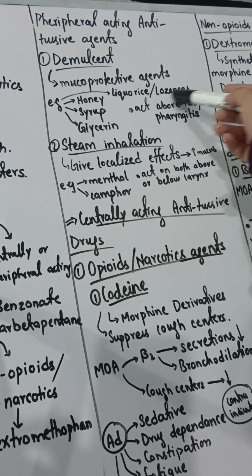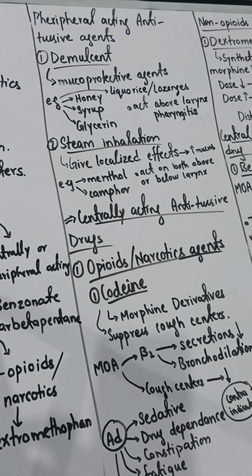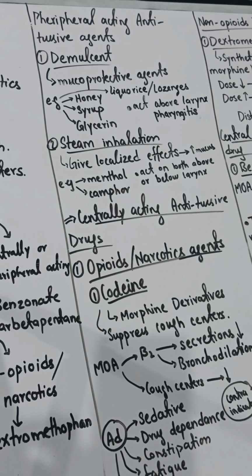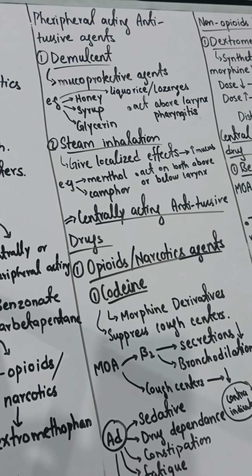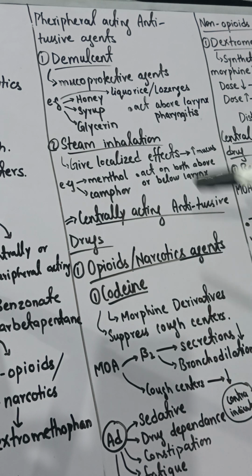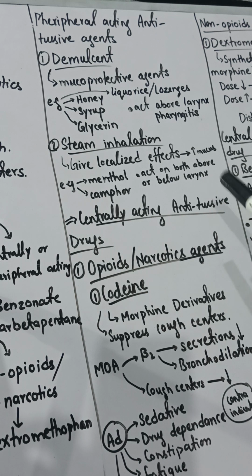Licorice or lozenges. Licorice is a plant root which is used to treat your mucus or protect your mucus. Lozenges are also a type of drug which is very sweet in nature, and they are ingested into your body, and then they show a localized effect in your throat, causing smoothness and also protecting the mucus. If the mucus is protected, it means it will stop the cough. Examples are honey, sweet syrups, and glycerine, which are among the best examples.